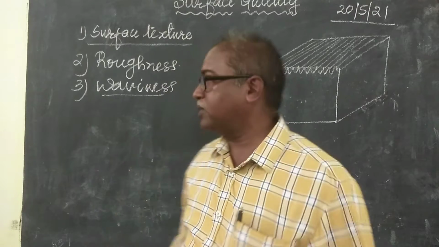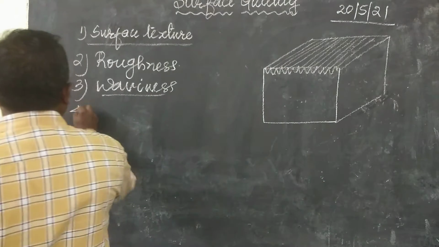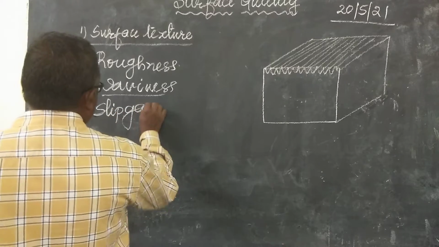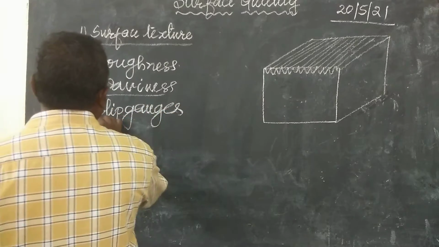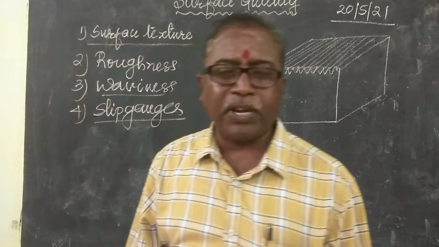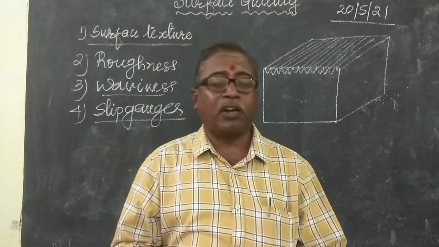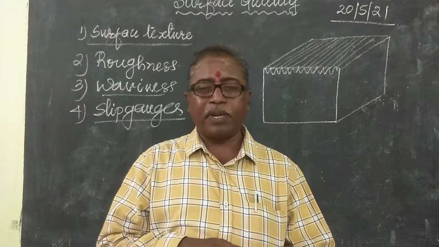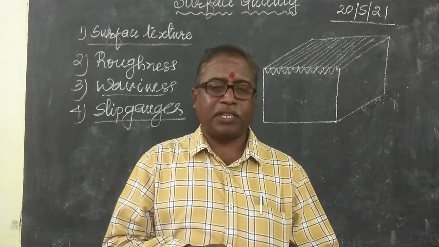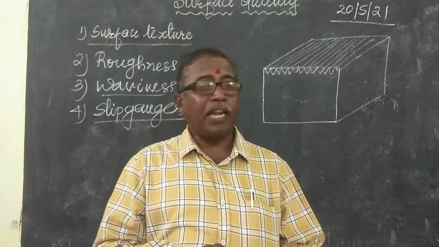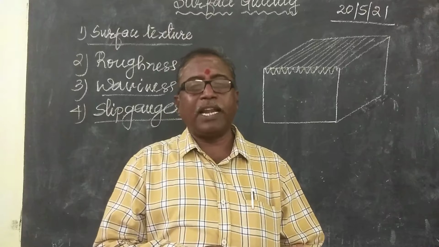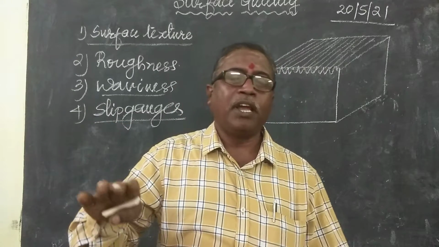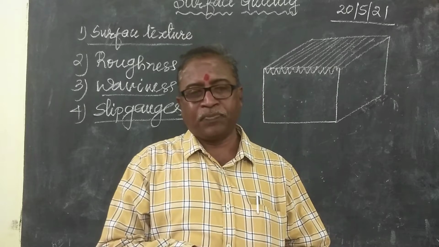For example, slip gauges. Fourth one, slip gauges. How will the surface of these slip gauges be? Slip gauges are very smooth because the operation is lapping. The last operation, the final operation, is the lapping operation. Lapping is done for these slip gauges because that surface is very smooth.